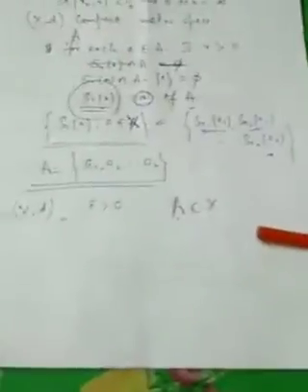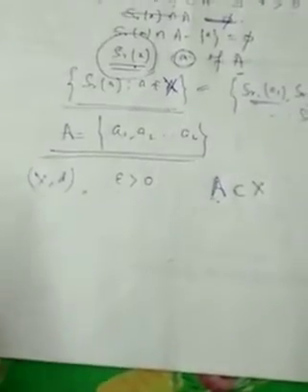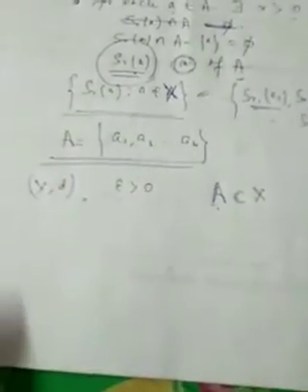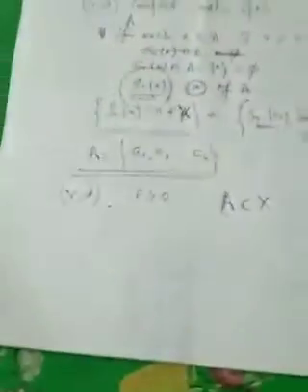So an epsilon net is a subset of the metric space. And why do we call that subset an epsilon net? Because we choose a point from the set A and radius epsilon fixed, then if the collection of all such open spheres covers X, then A is called an epsilon net.